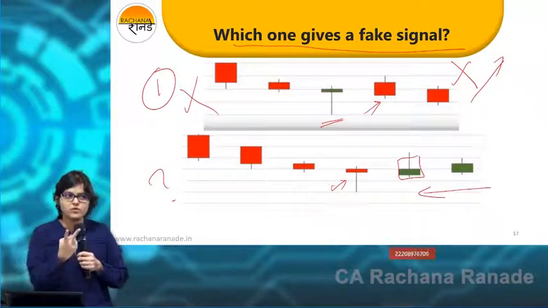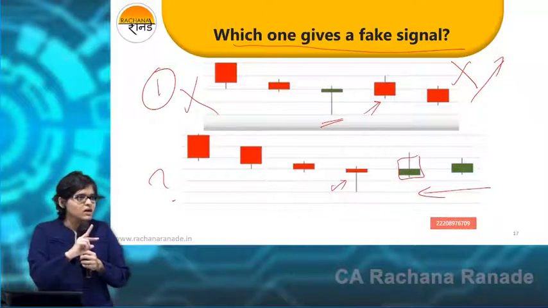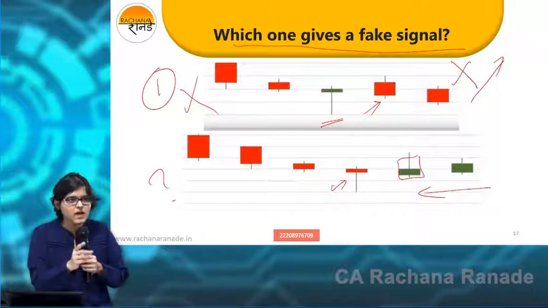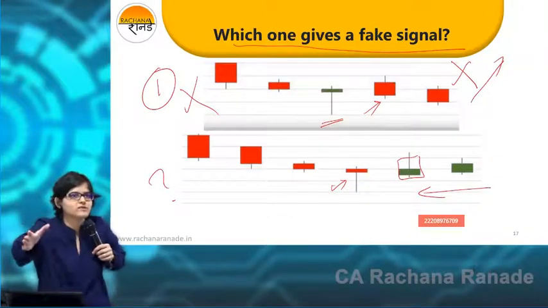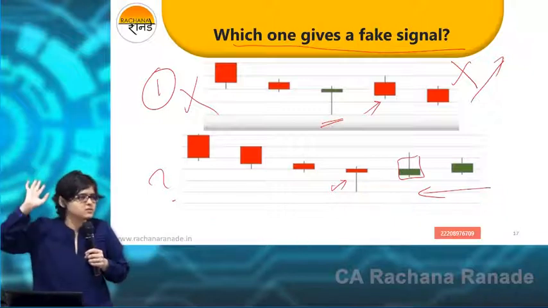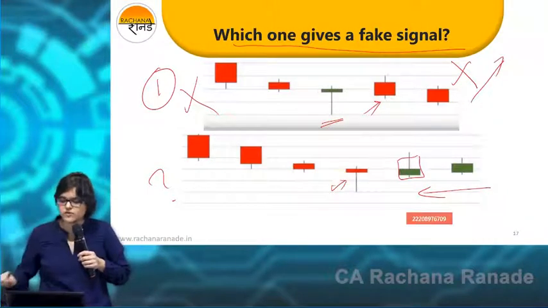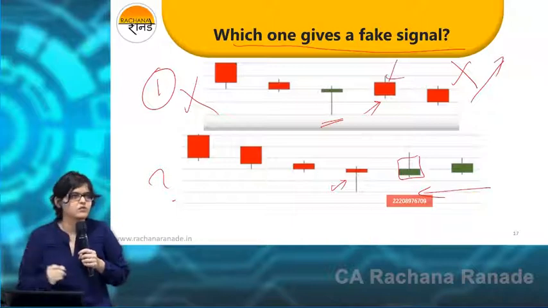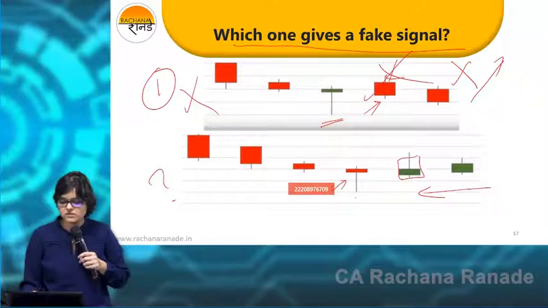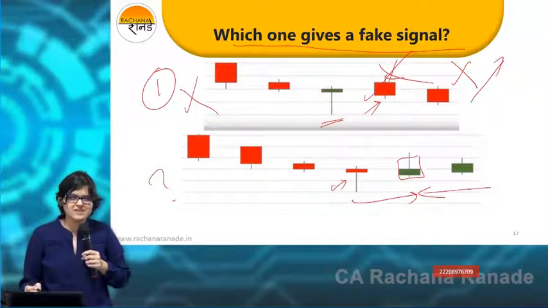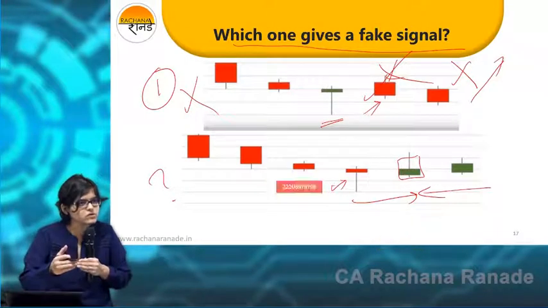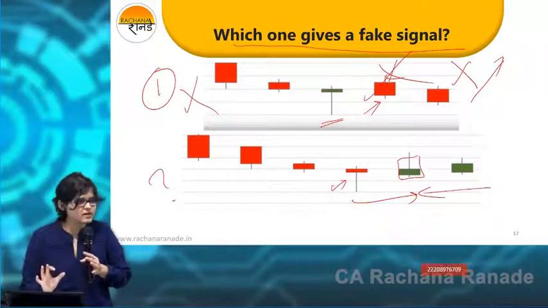So I'm trying to train you in both ways. I'm not going to give you correct examples every time. There are going to be wrong examples, marginally wrong examples and way too wrong examples also. Like the first one, was it marginally wrong or way too wrong? Way too wrong because it was not even followed by a bullish candle. It was a bearish candle to follow. So this is like scrap. Don't even look at it. This one is marginally wrong because it was a bullish but not a big bullish. Is this agreed? Have you understood this?